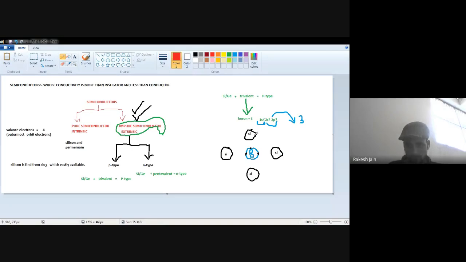So here first circle, second circle, third circle, and fourth. Why should I draw again and again? I will just remove this, and just focus.